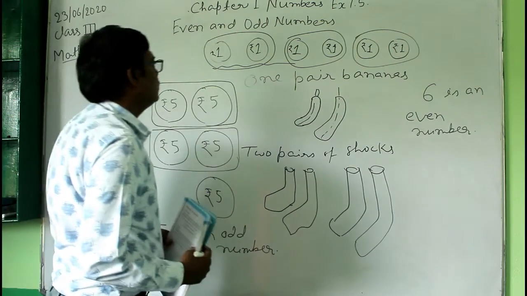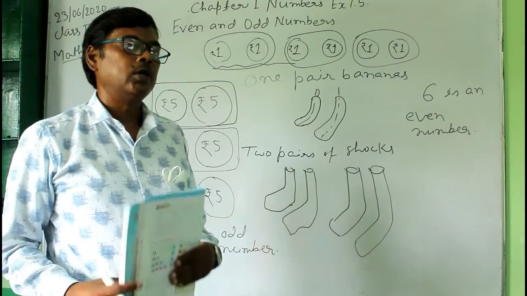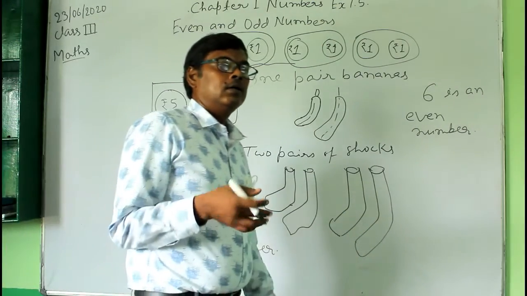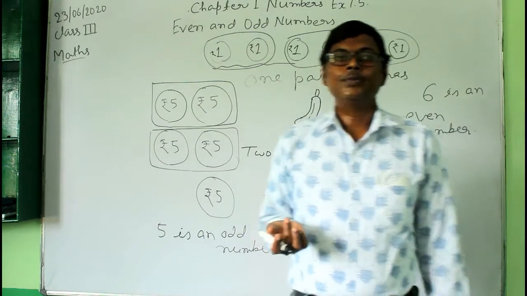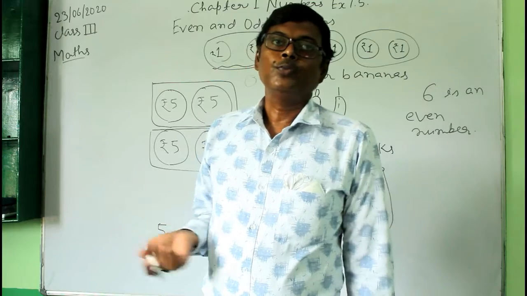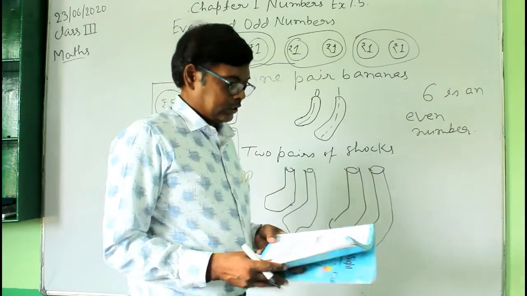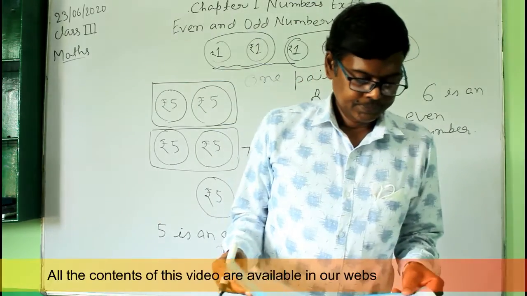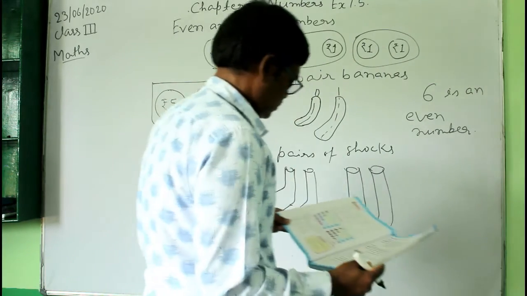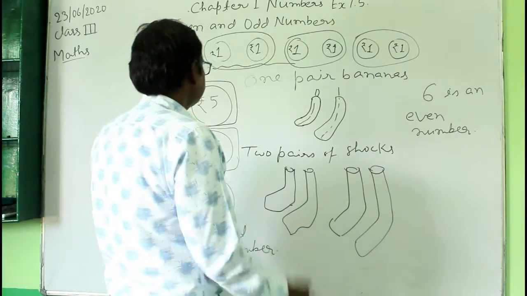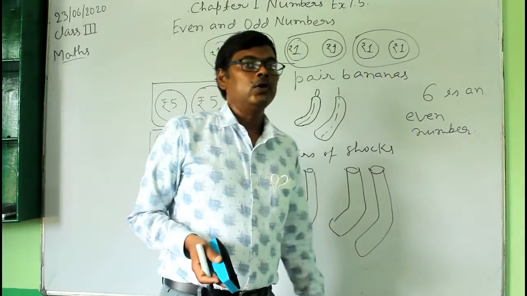In this way you can find out which number is even and which number is odd. Any number out of which you can make pairs is called an even number, and if you are not able to make pairs, then that number is called an odd number. This is all about even numbers and odd numbers.